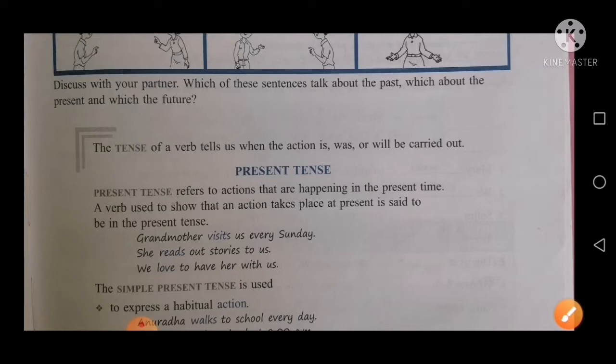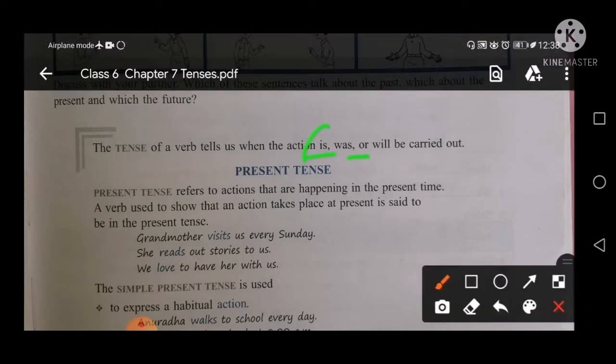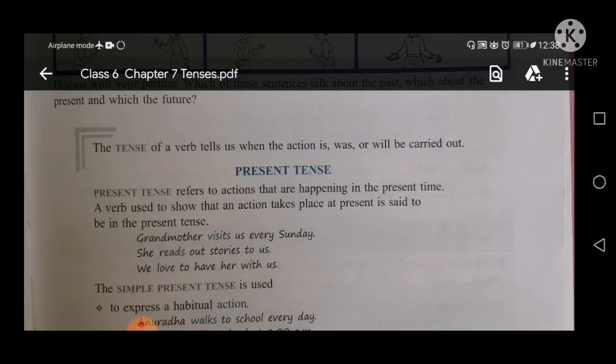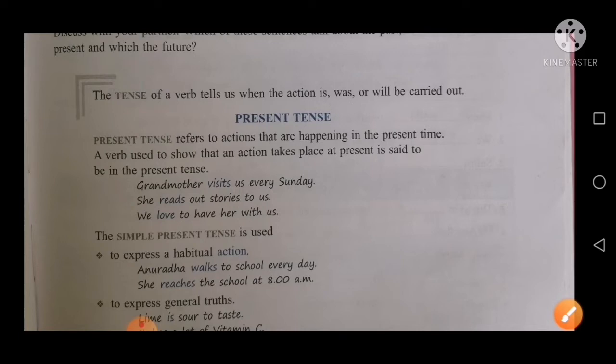So next, the tense of a verb tells us when the action is, was or will be carried out. Is, was, will: present, past and future. Present is, past was and future will. Okay. See the present tense. Present tense refers to actions that are happening in the present time. A verb used to show that an action takes place at present is said to be in the present tense. For example, grandmother visits us every Sunday. She reads out stories to us. We love to have her with us.